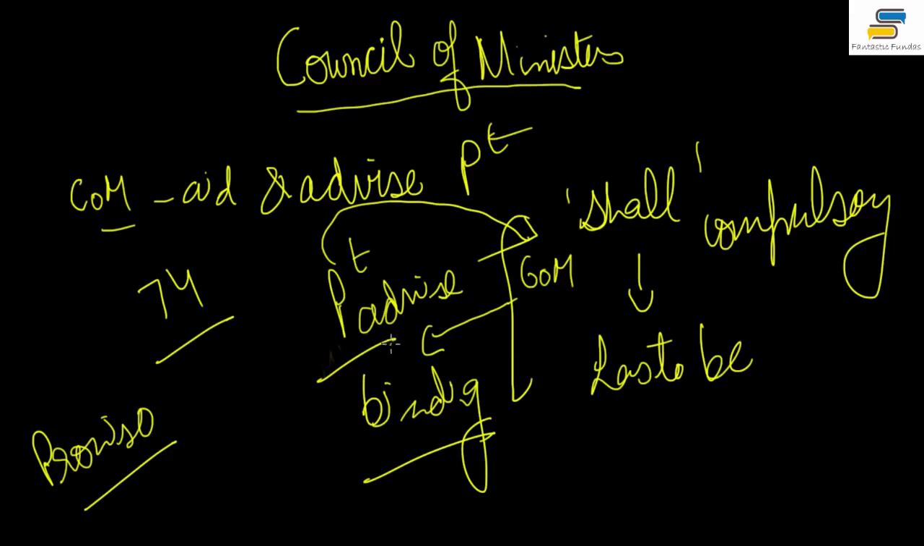Right? This is what is written in Article 74 clause 1. Okay, so this is how it is going. Now further in this, you have to understand that this advice is binding, but there are a few exceptions. We have already talked about that in the lecture on the President's powers, where I talked to you about the discretionary powers of the President.